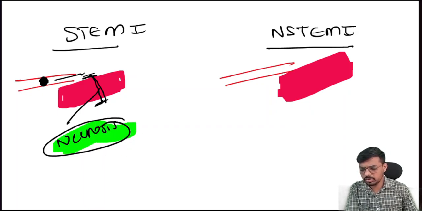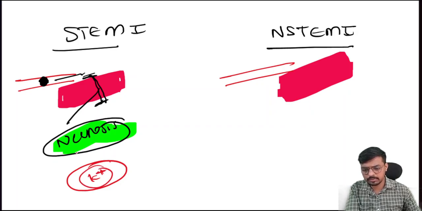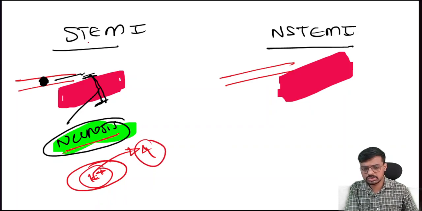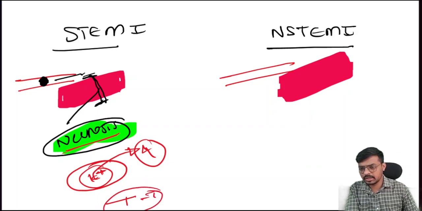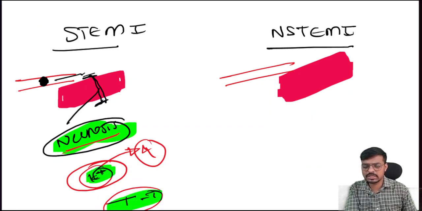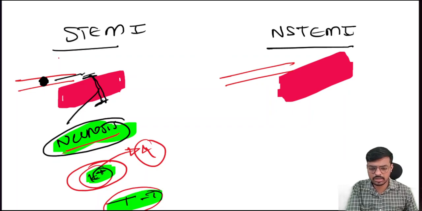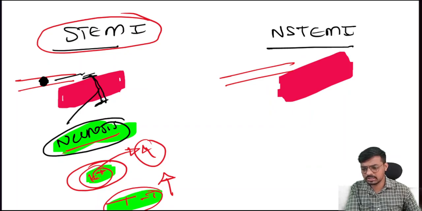At that point of time, the potassium comes out of the cells. As all of you know, inside the cell the abundant ion is potassium. If the cell is damaged and necrosing, this potassium comes out of the cell, and there is increased potassium around the heart, which elevates the T wave. So we see a tall T wave with hyperkalemia. Along with that, the tall T wave is the earliest manifestation of MI. So this is the ST segment elevated MI. Here the T wave increases, meaning the ST segment also increases.